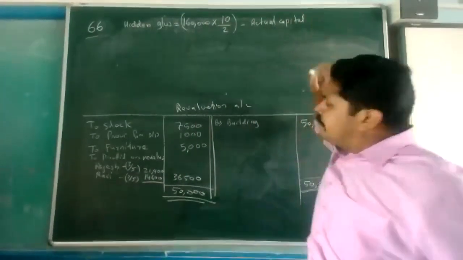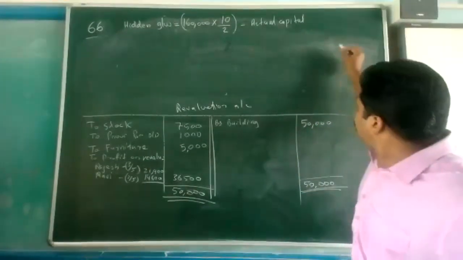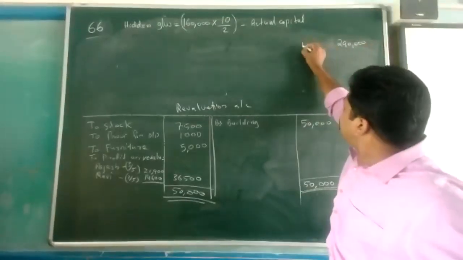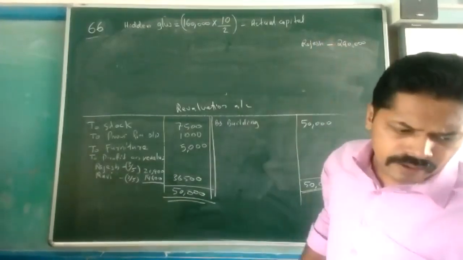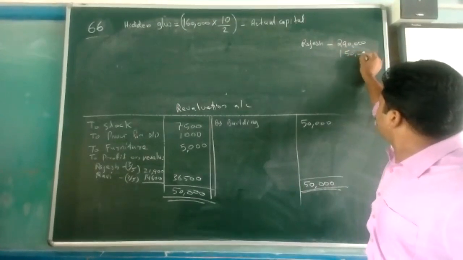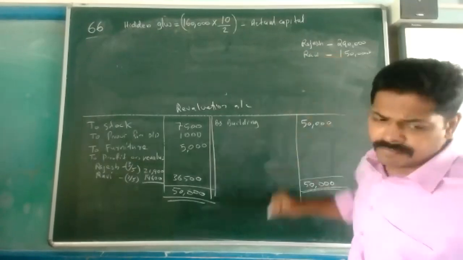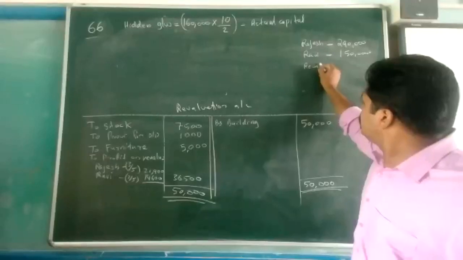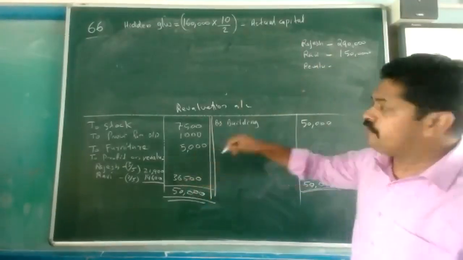Here actual capital means the old partners' capital. It is given 2,90,000, this is Rajesh. Then Ravi, it is 1,50,000. Revaluation profits, totally the profit is coming 36,500.